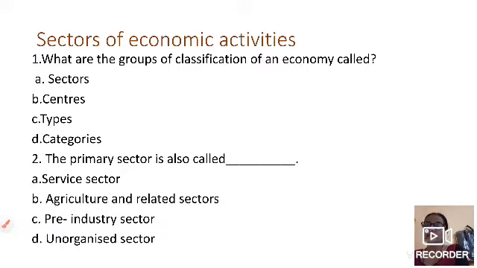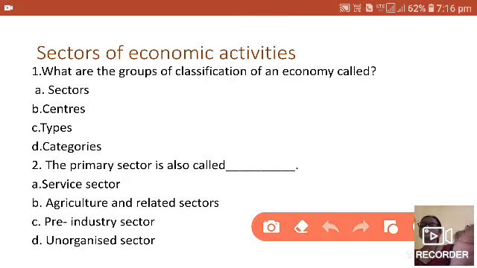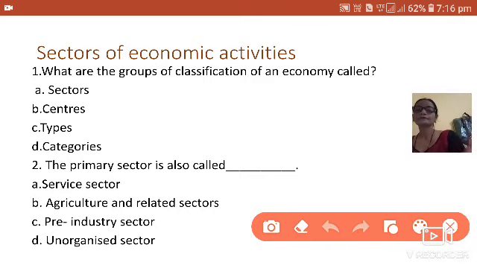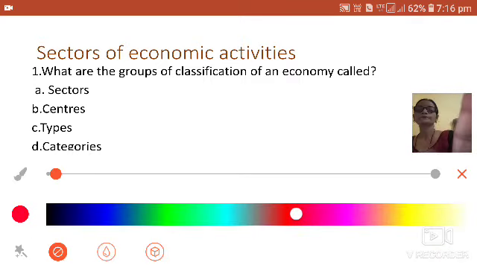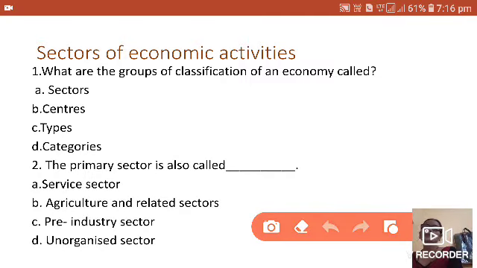The second question is, primary sector is also called. We have learnt about the primary sector. Primary sector is also called agriculture and related sectors. So, primary sectors are also called agriculture and related sectors, and the group of economy is called sectors of the economy.